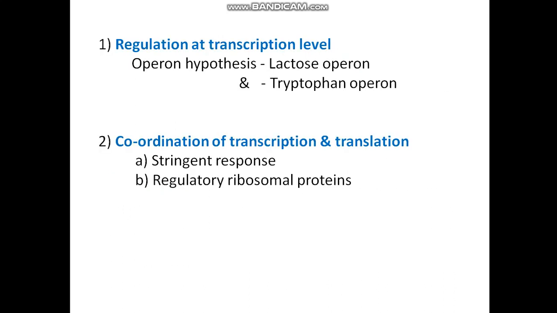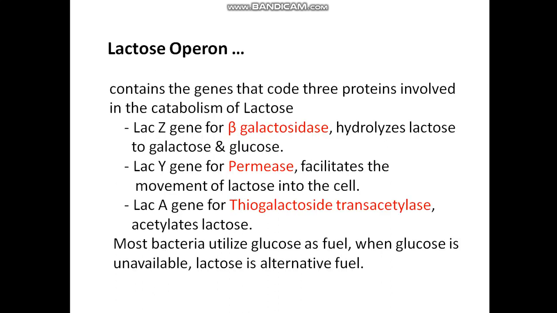The regulation at transcription level in prokaryotes is the operon hypothesis, and 2 types of operon we are going to study, that is the lactose operon and the tryptophan operon. And the second is the coordination of transcription and translation in prokaryotes, where with the help of the stringent response and regulatory ribosomal proteins, they regulate the gene expression.